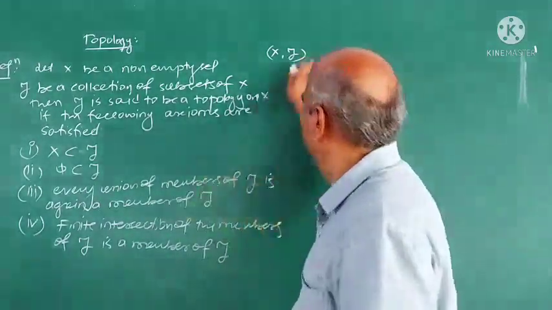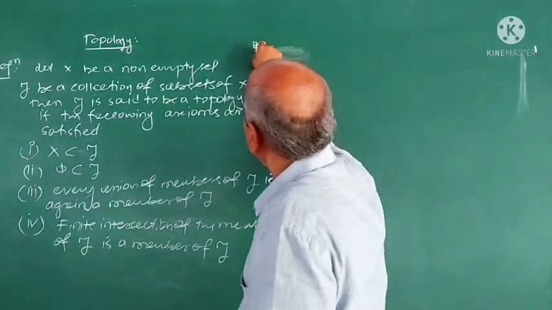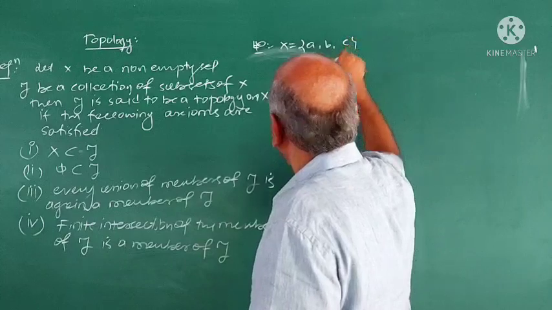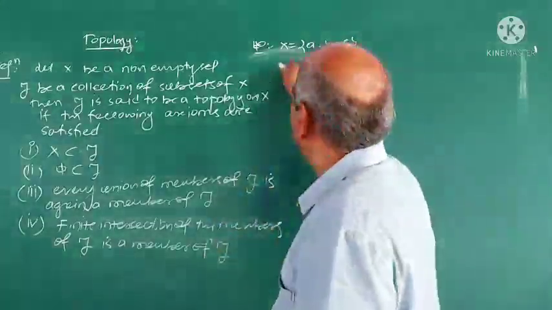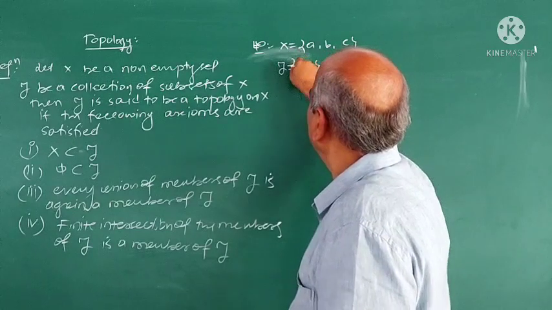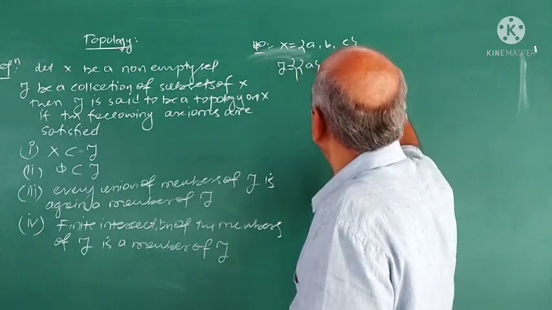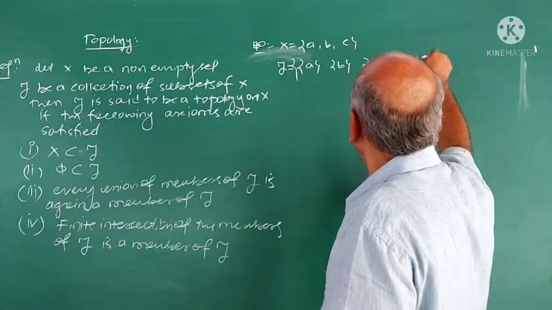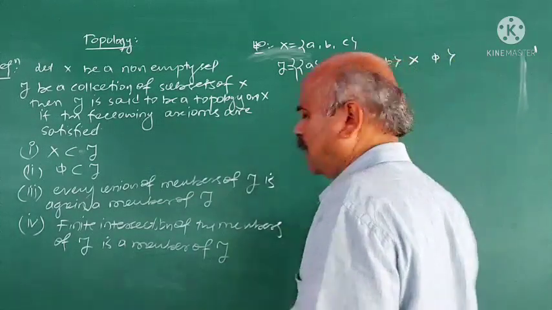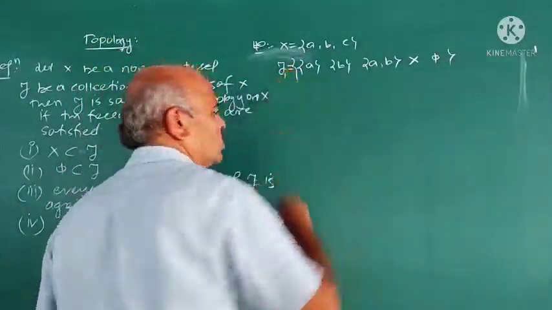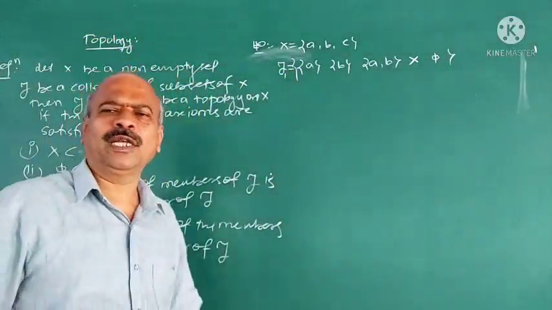Now what are the examples? Example: say I take X equal to {a, b, c}, a non-empty set, and suppose tau_1 consists of {a}, {b}, {a, b}, X and phi. Then it is a topology. I write this as tau_1.